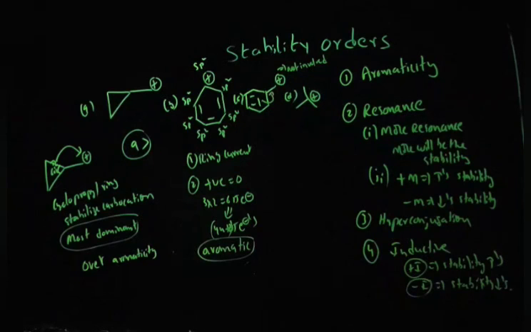As a result, the pi electrons shift like this, and one more resonance form. We can see almost 4 resonance forms. So the benzyl carbocation is stable via resonance.